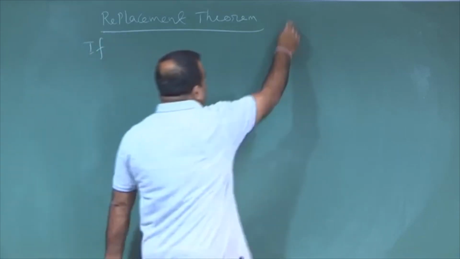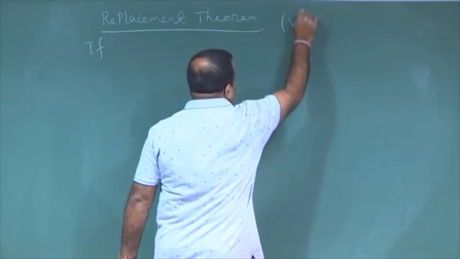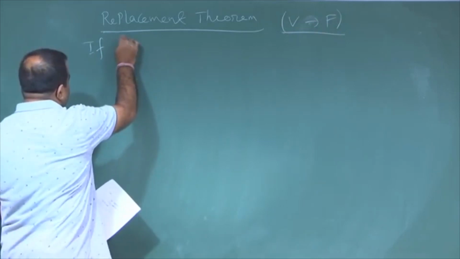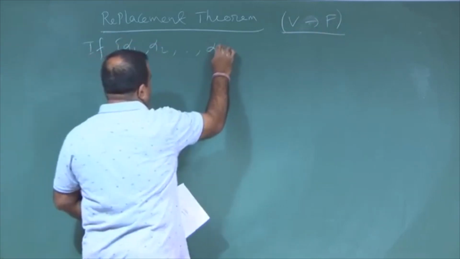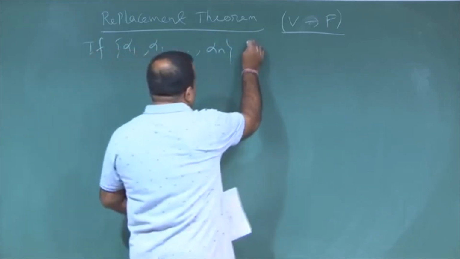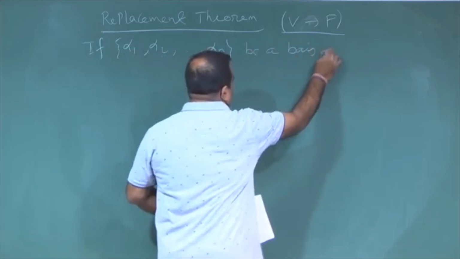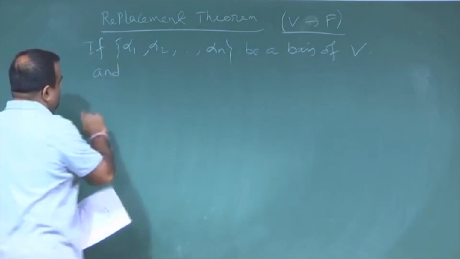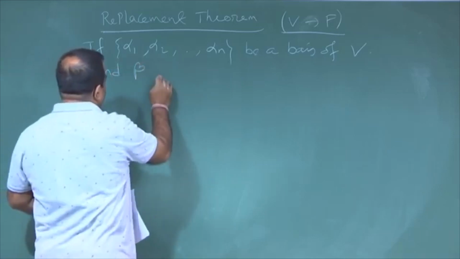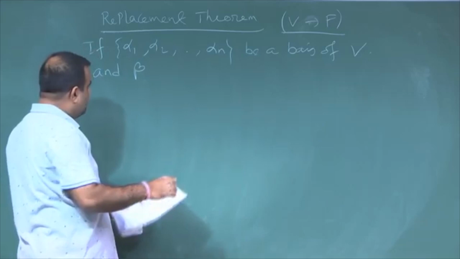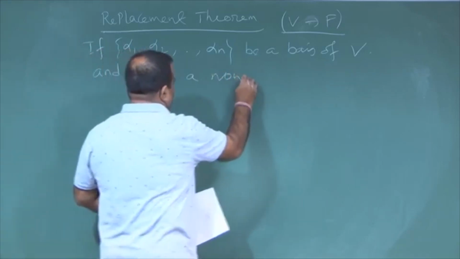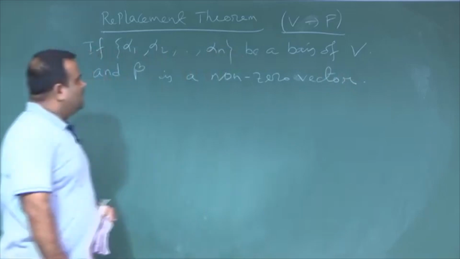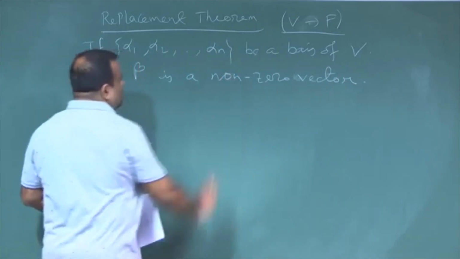let us again take a vector space V over a field F, and let alpha 1, alpha 2, up to alpha n be a basis of this vector space V over F, and suppose beta is a non-zero vector.